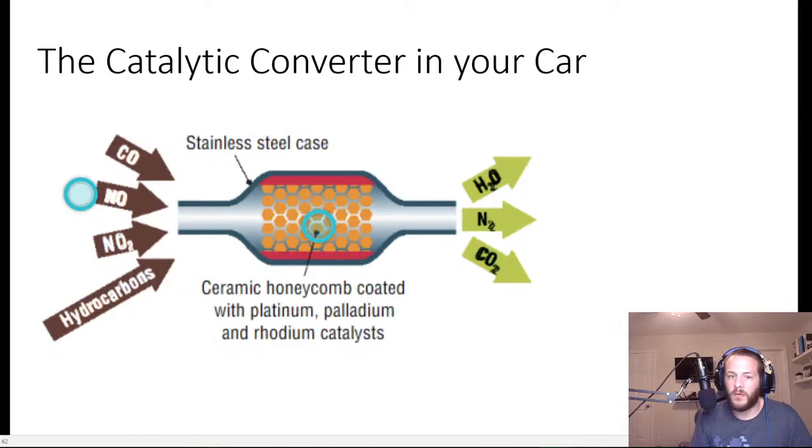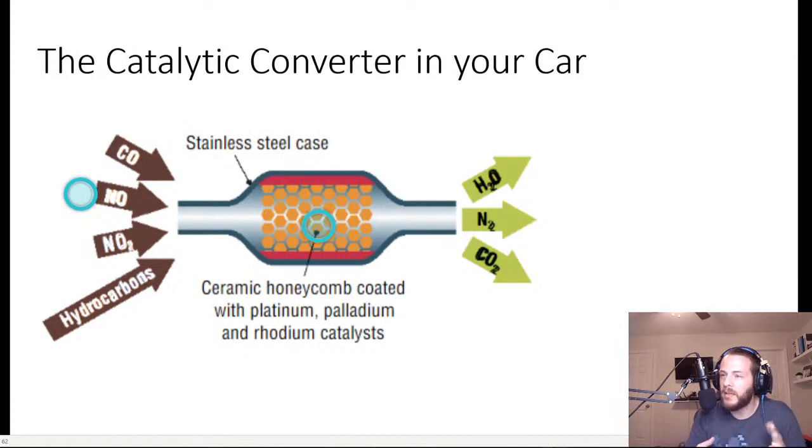So the catalytic converter is a component of your vehicle that's connected to your exhaust, right? Your engine burns some fuel, and then the fuel turns into exhaust, and that exits your vehicle. Now, in the engine of a car, there's combustion of the fuel, but the combustion is generally not complete.